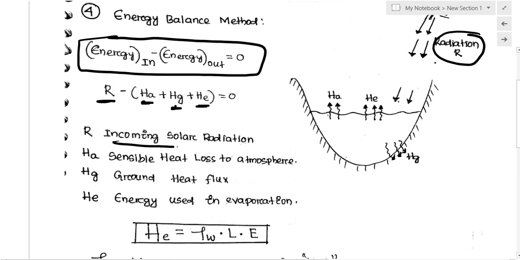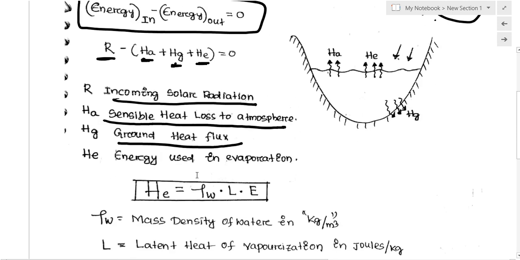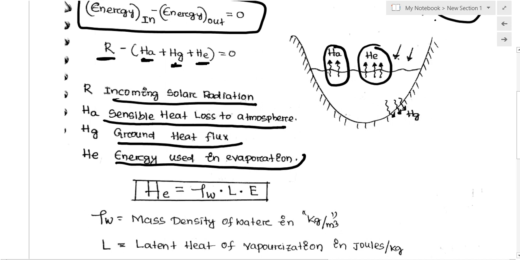R is the incoming solar radiation, HA is the sensible heat lost to the atmosphere, Hg is the ground heat, some of which is absorbed by the ground, and HE is the energy used in the evaporation process. So this is also input minus output.